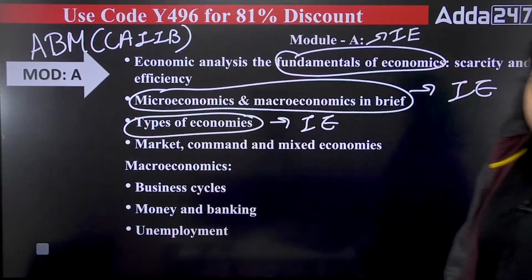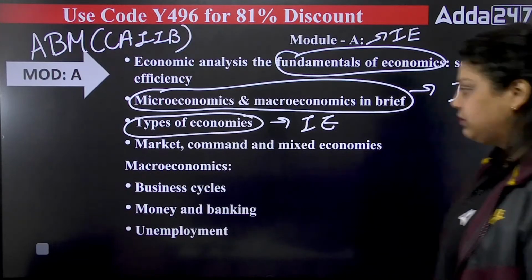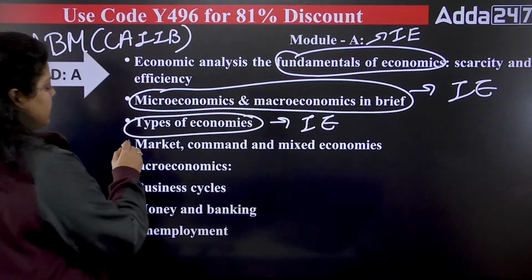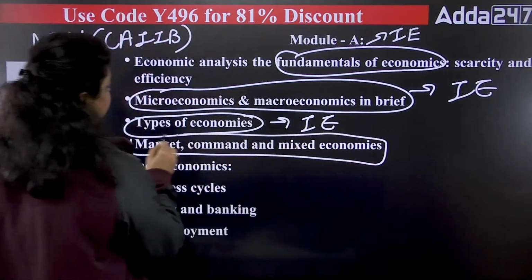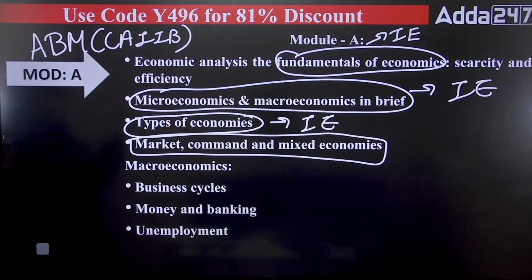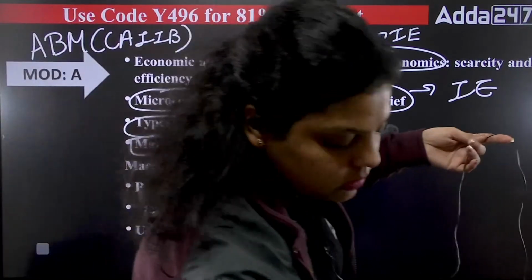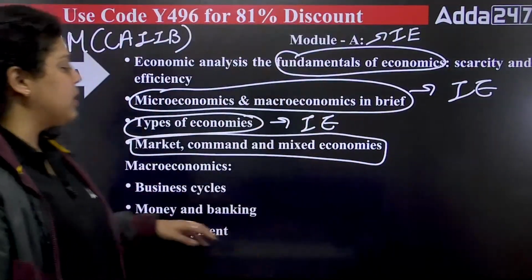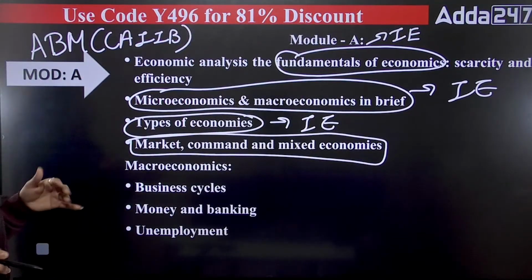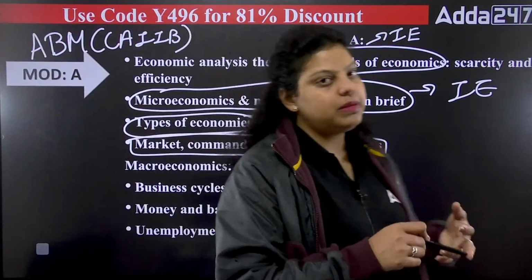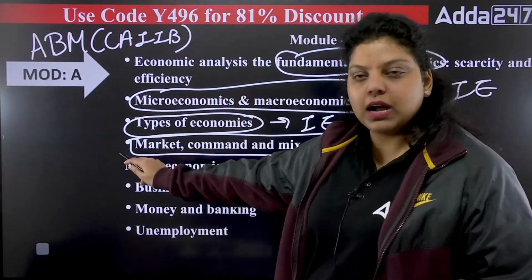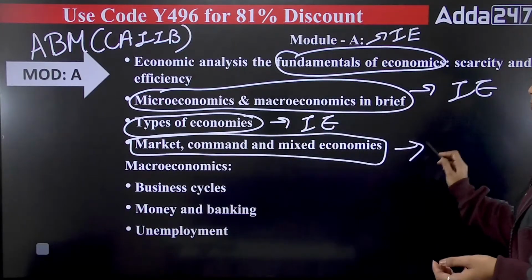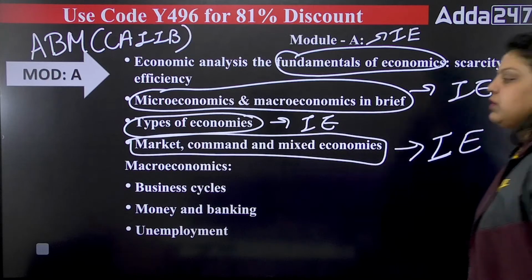The market structure has not been given under the Indian economy, but when it comes to types of economic system, there are three types: capitalistic economy, socialistic economy, and mixed economy. Capitalistic is also known as market economy, socialistic is also known as command economy, and mixed is also known as dual economy. So these are also part of the Indian economy, Indian financial system.